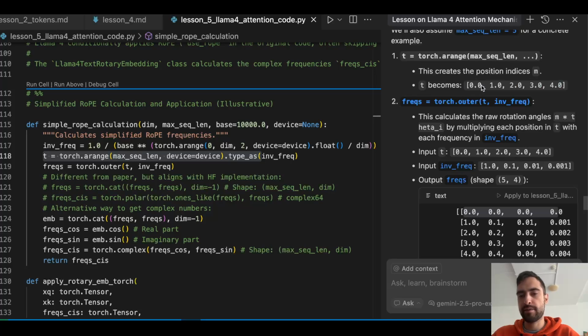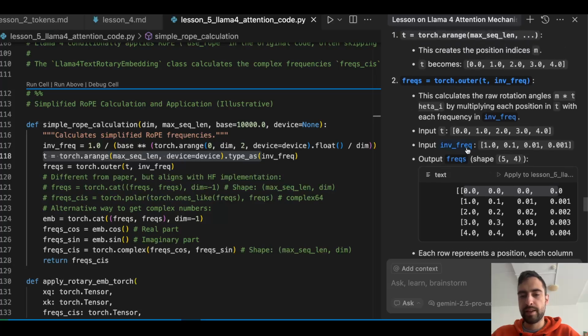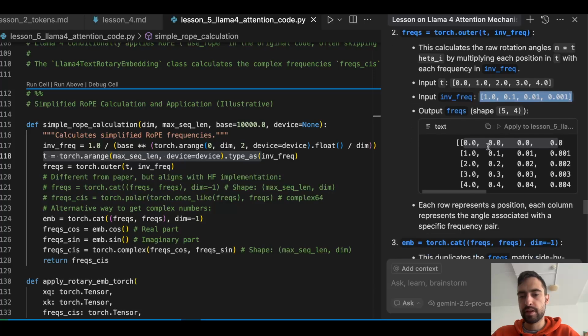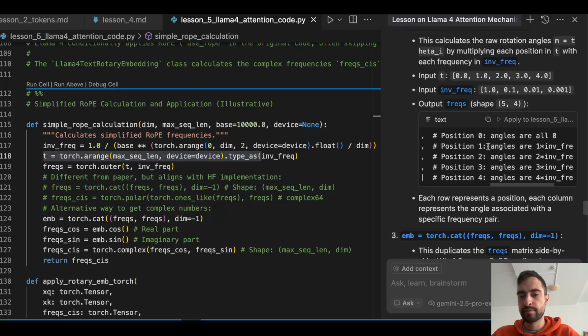So this will just have 0 for the first token, 1 for the second token in the sequence, etc. And then we will multiply these token positions and inverse frequencies. Here is what we will get. We're going to get this matrix here.